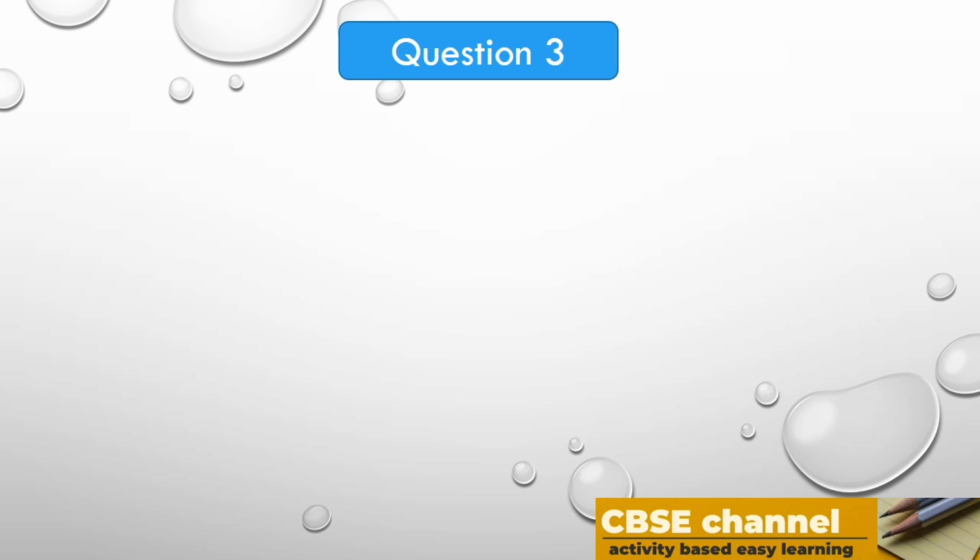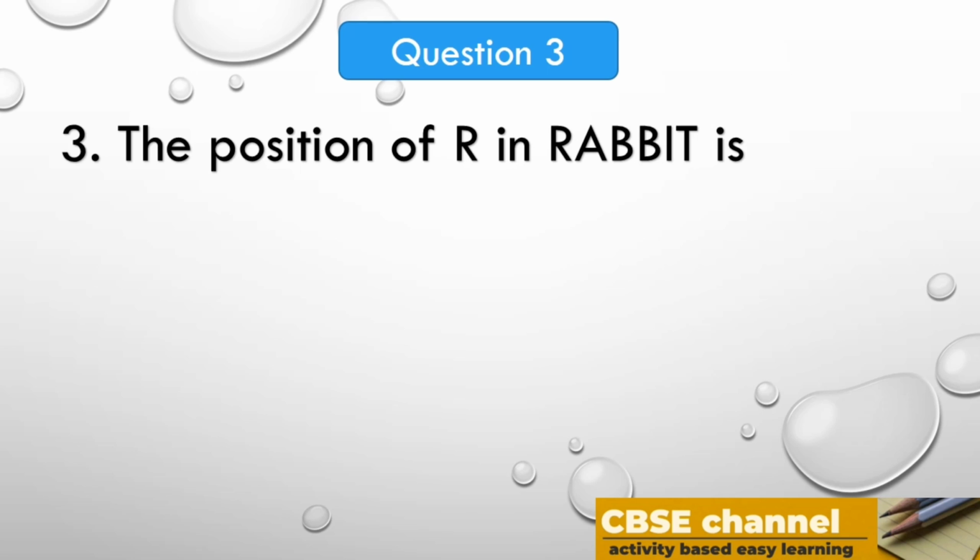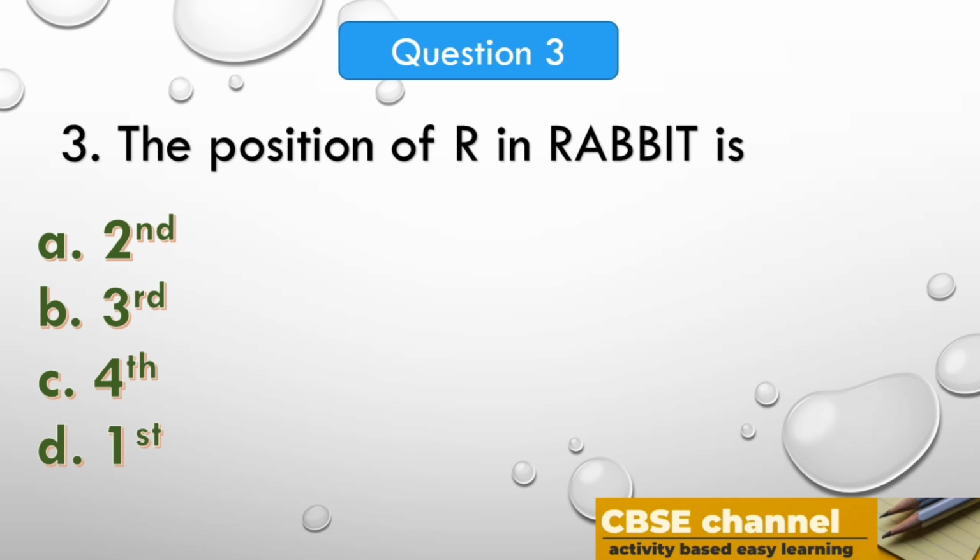Let's go to the next question. The position of R in rabbit is option A, second, option B, third, option C, fourth, option D, first.